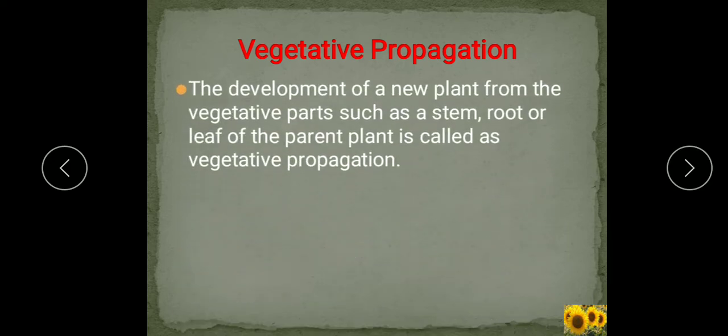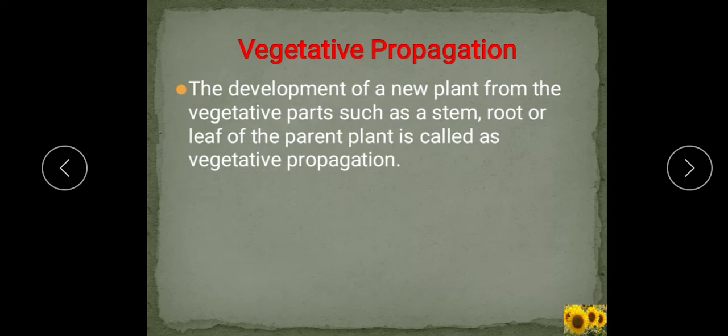In some flowering plants, a new plant can arise from a vegetative part such as a stem, root or leaf. Means the stem part develops into a new plant, the root part develops into a new plant, or a part from the leaf develops into a new plant. This type of method is known as vegetative propagation. Vegetative means root, leaf and stem, they are the vegetative parts of the plant. So, a new plant arising from the vegetative parts, hence it is vegetative propagation.